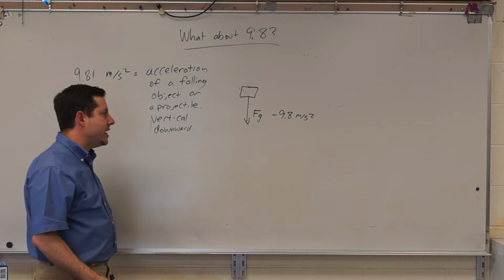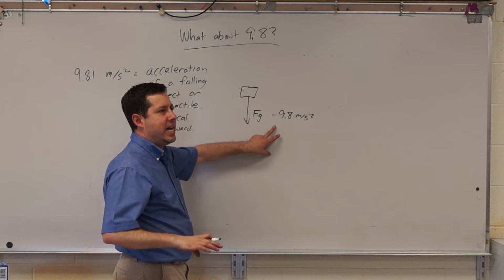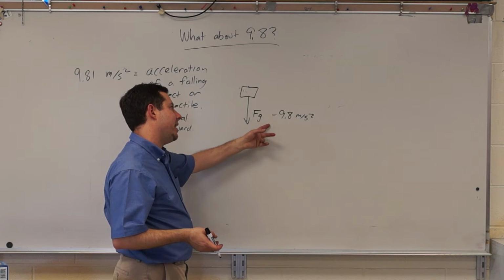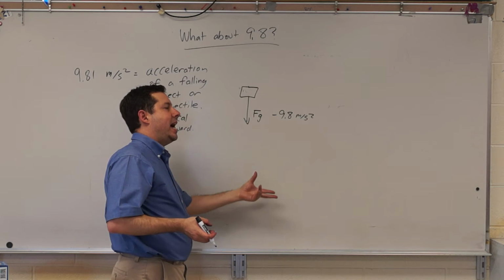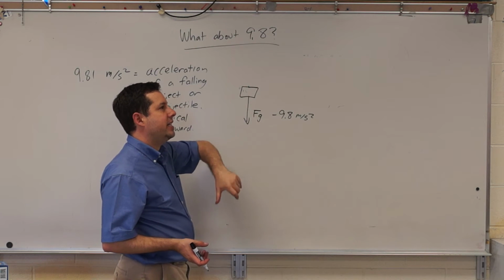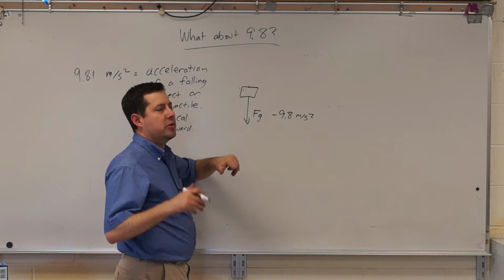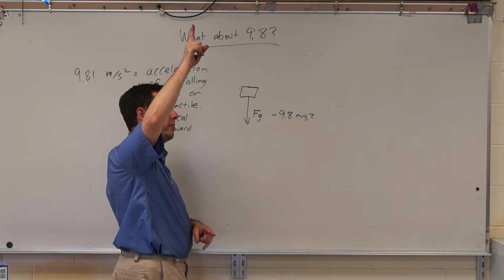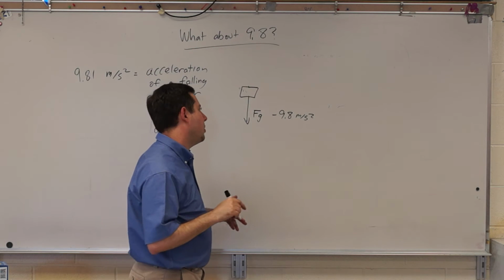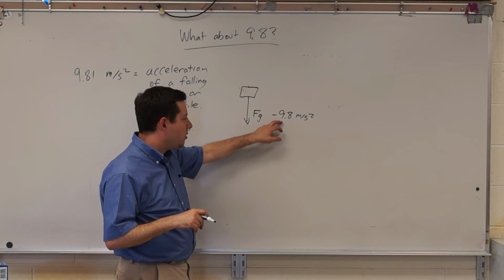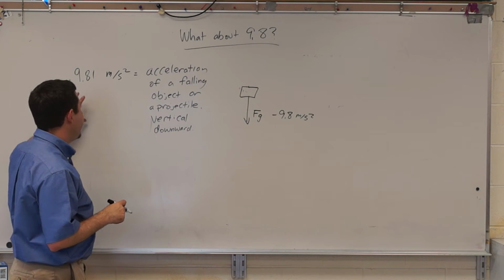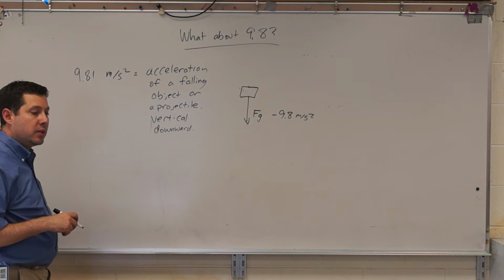You don't want to say negative 9.8 meters per second squared down, because technically the negative would counteract the down, so it becomes negative down, which would imply almost like two negatives and therefore going back up. So just be a little careful with it. But 9.8 meters per second squared down, or negative 9.8, is the acceleration of a falling object.